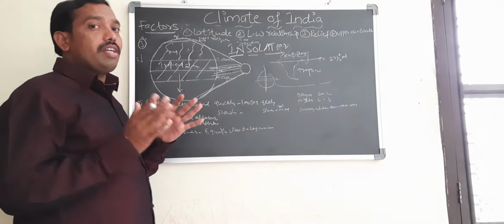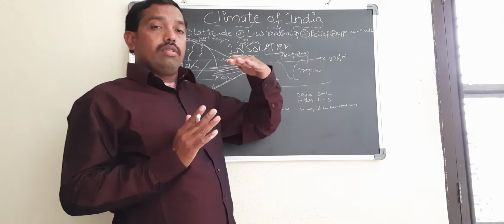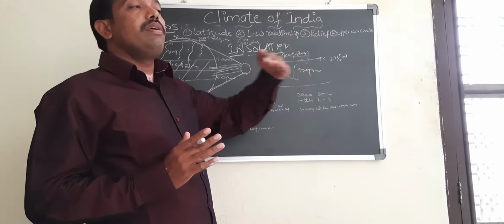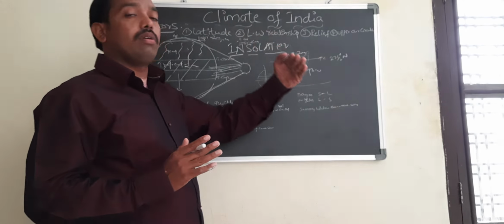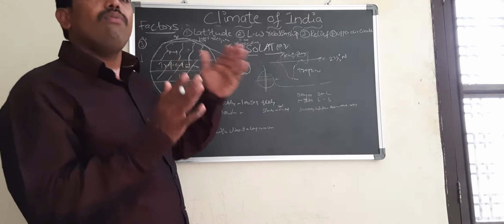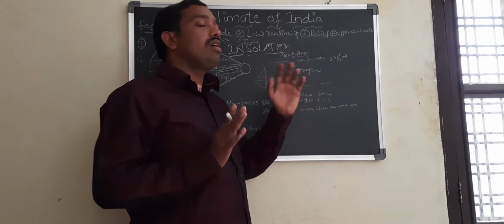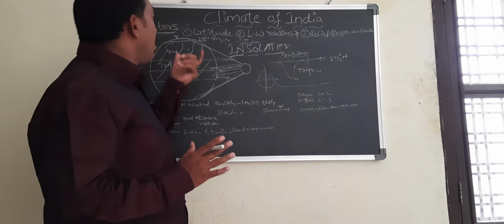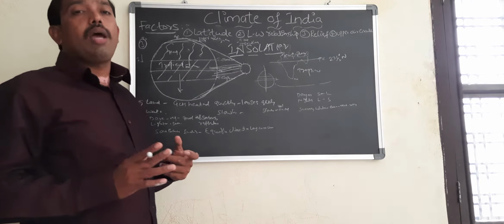Because of these variations, the temperature, rainfall, food habits, culture, traditions, vegetables and fruits grown, and livelihood options are somewhat different from the temperate zone to the tropical zone. So latitudes impact the climate of a place.